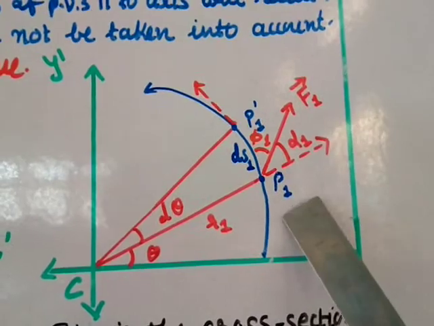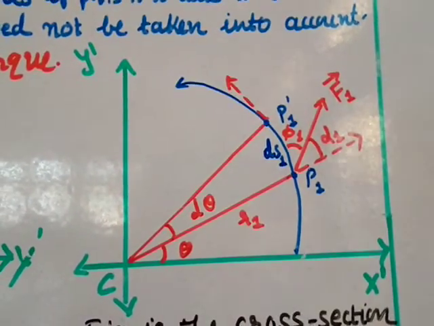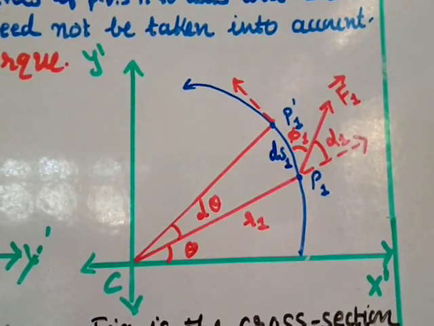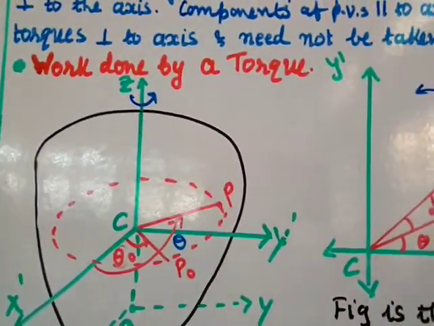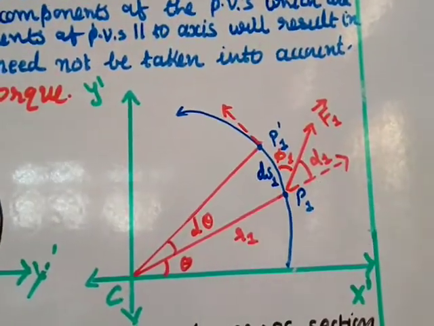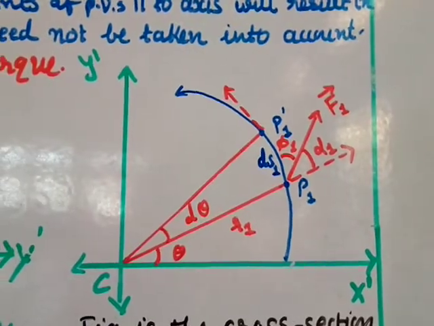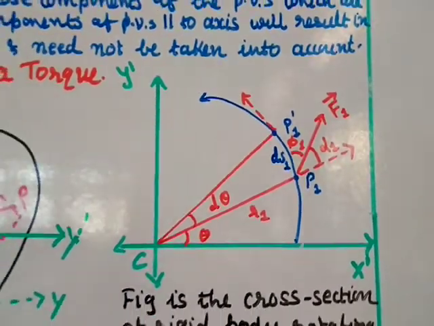There is a particle at P1 and the force on it is F1. The force is perpendicular to the axis. The axis is like this and the force is directed inward, going inside. So it is the force F1 which is perpendicular to the axis of rotation.